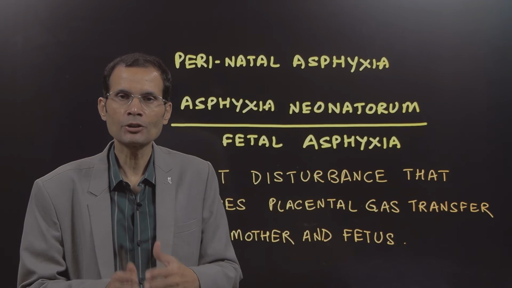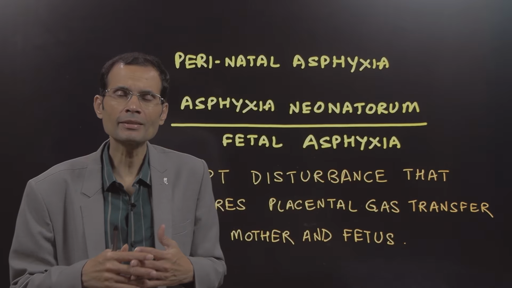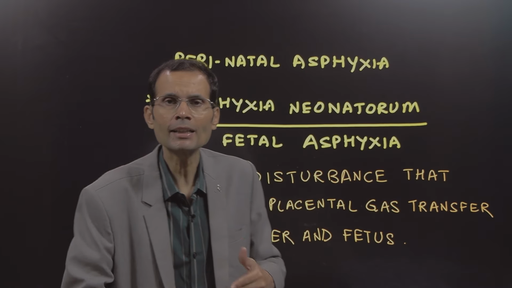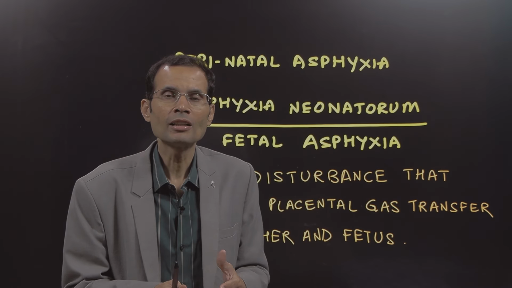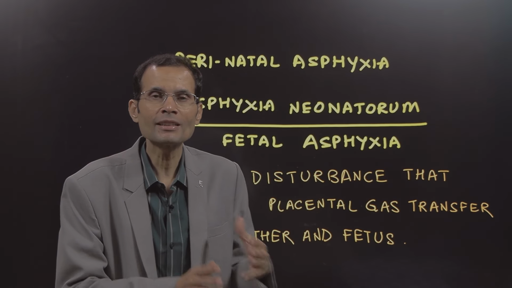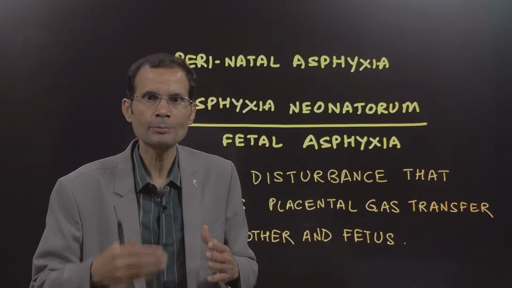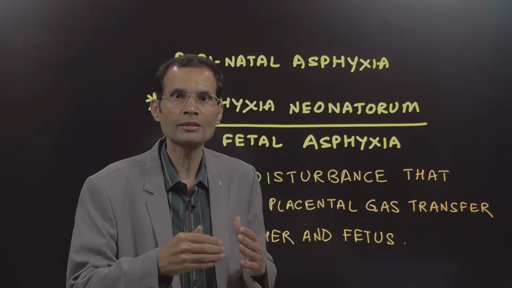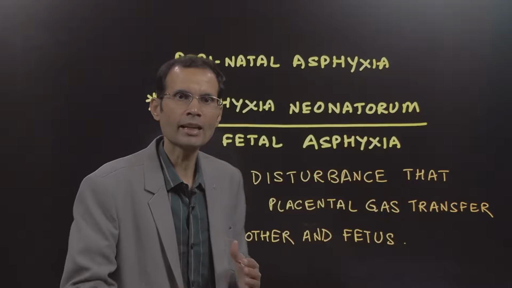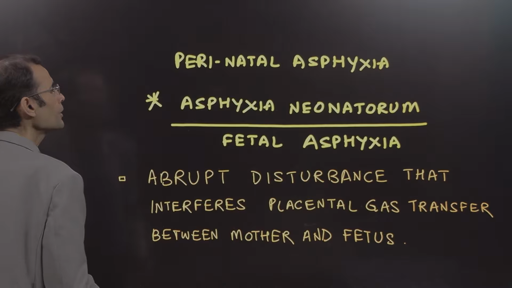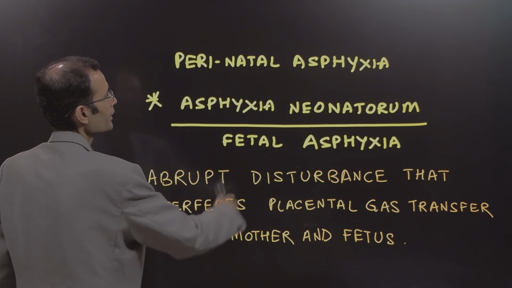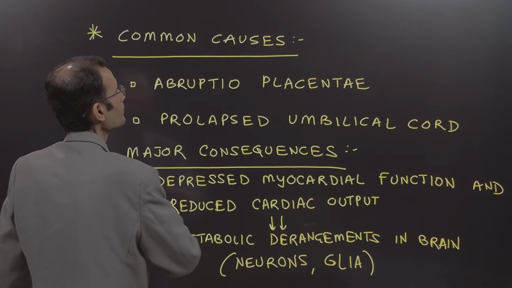The fetus is yet to be born, or it may sometimes even happen immediately after birth. The placental gas transfer is disturbed, blocked, resulting in fetal asphyxia.